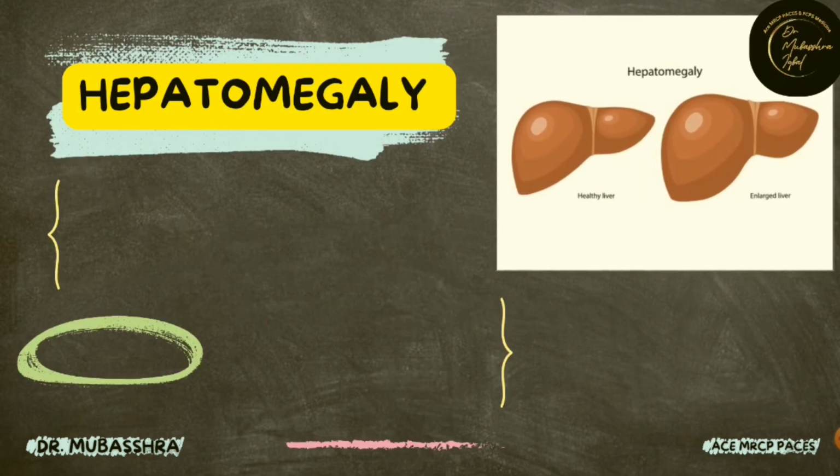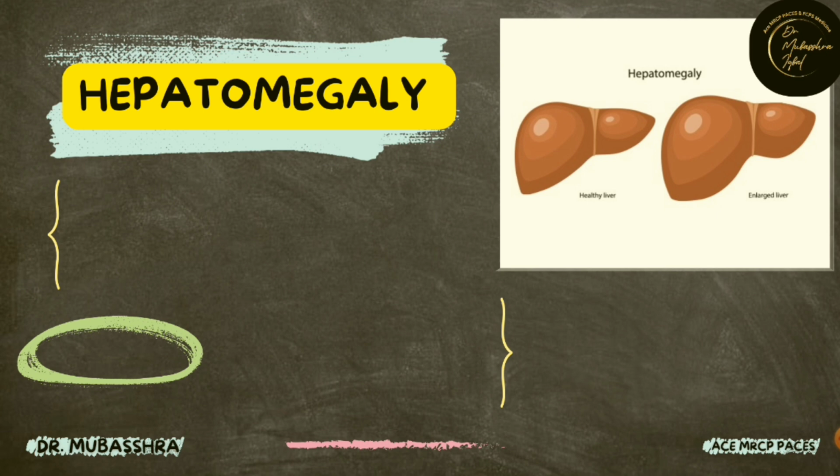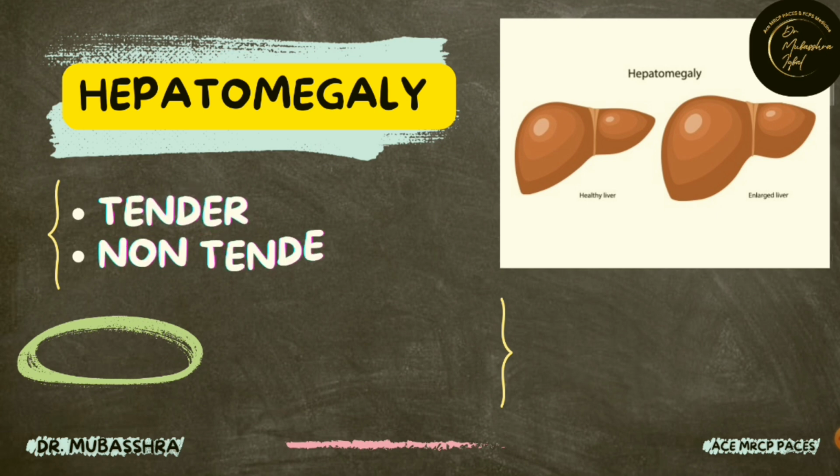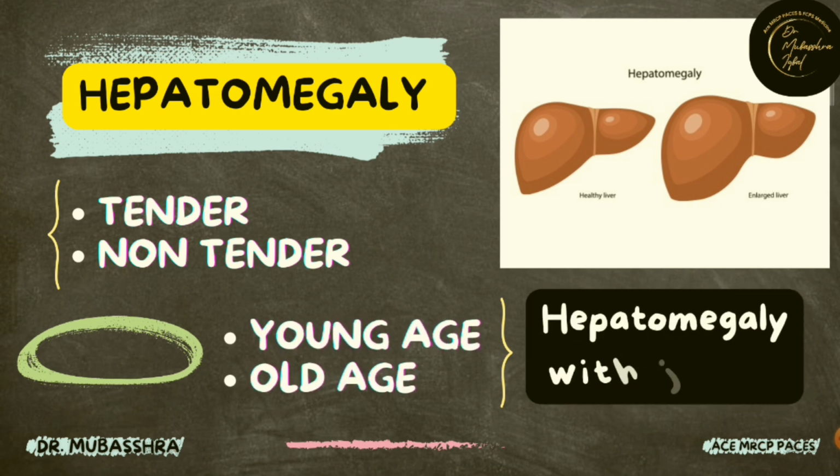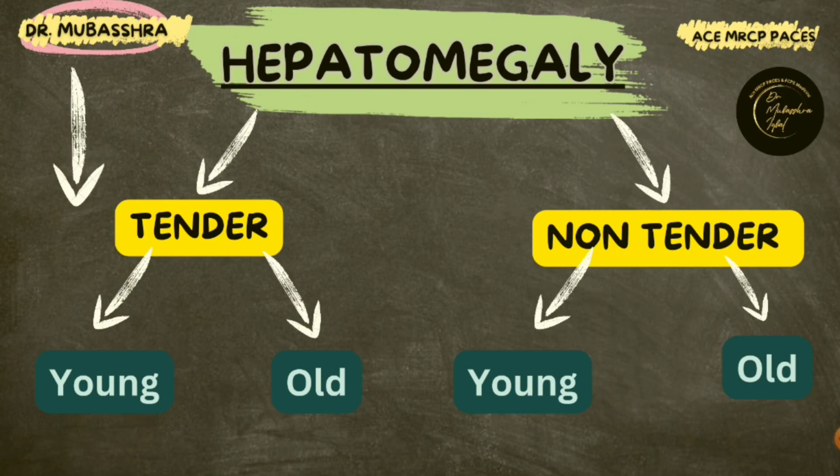First of all, the causes of hepatomegaly. Hepatomegaly can be tender or non-tender. It can be present in young patients or in old age patients, and it can be in combination with jaundice. So the causes of hepatomegaly depend upon the age of the patient and the presence or absence of tenderness.